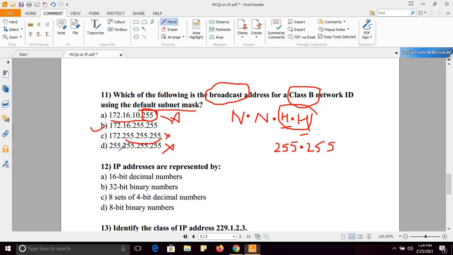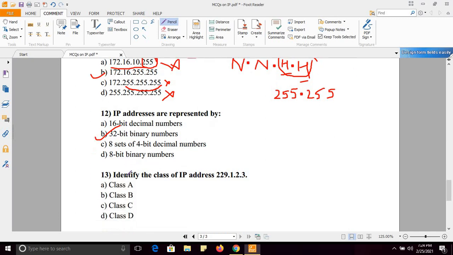Next, IP addresses are represented by 16-bit decimal numbers, 32-bit binary number, 8 set of 4-bit decimal number, 8-bit binary number. And IP addresses I have already explained, IPv4 is 32-bit binary, IPv6 is 128-bit binary.